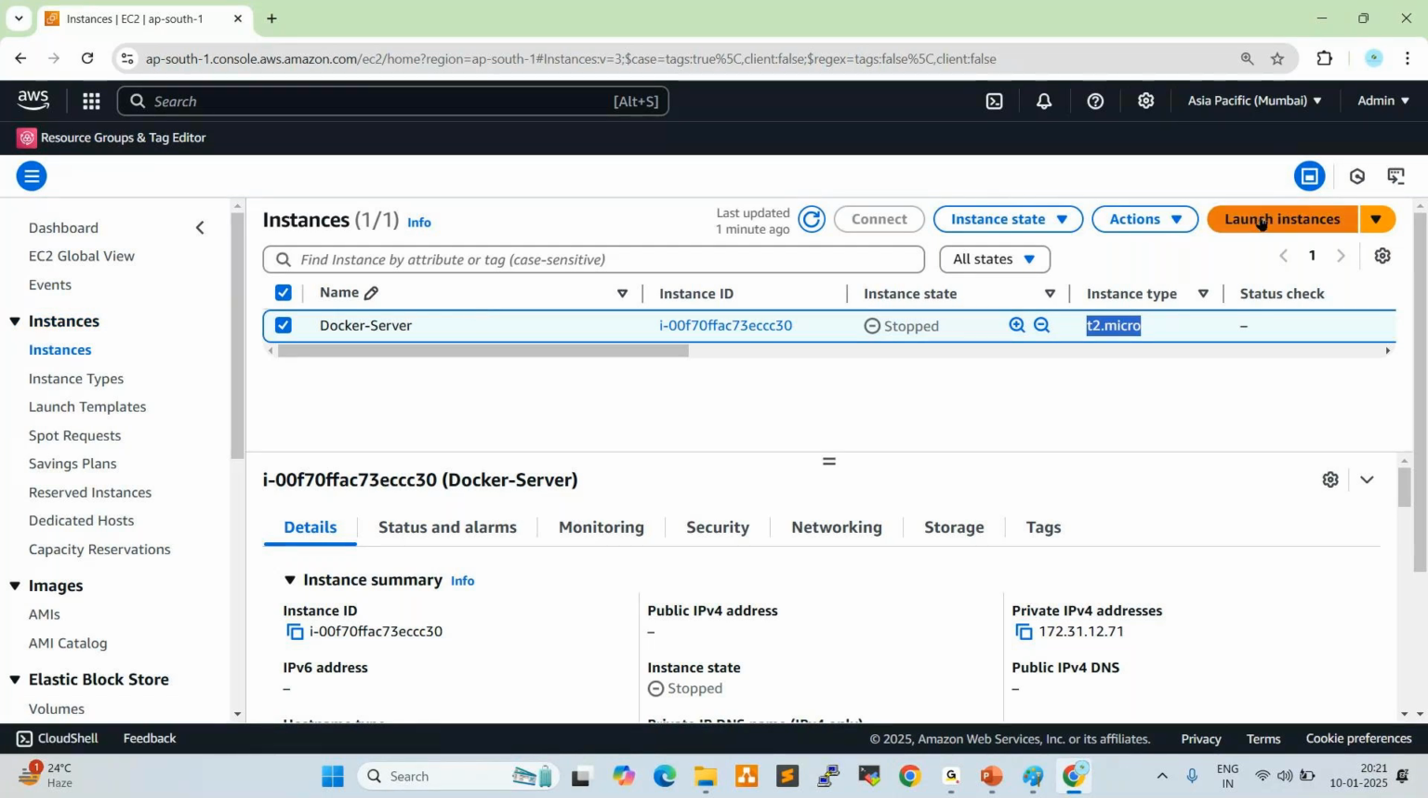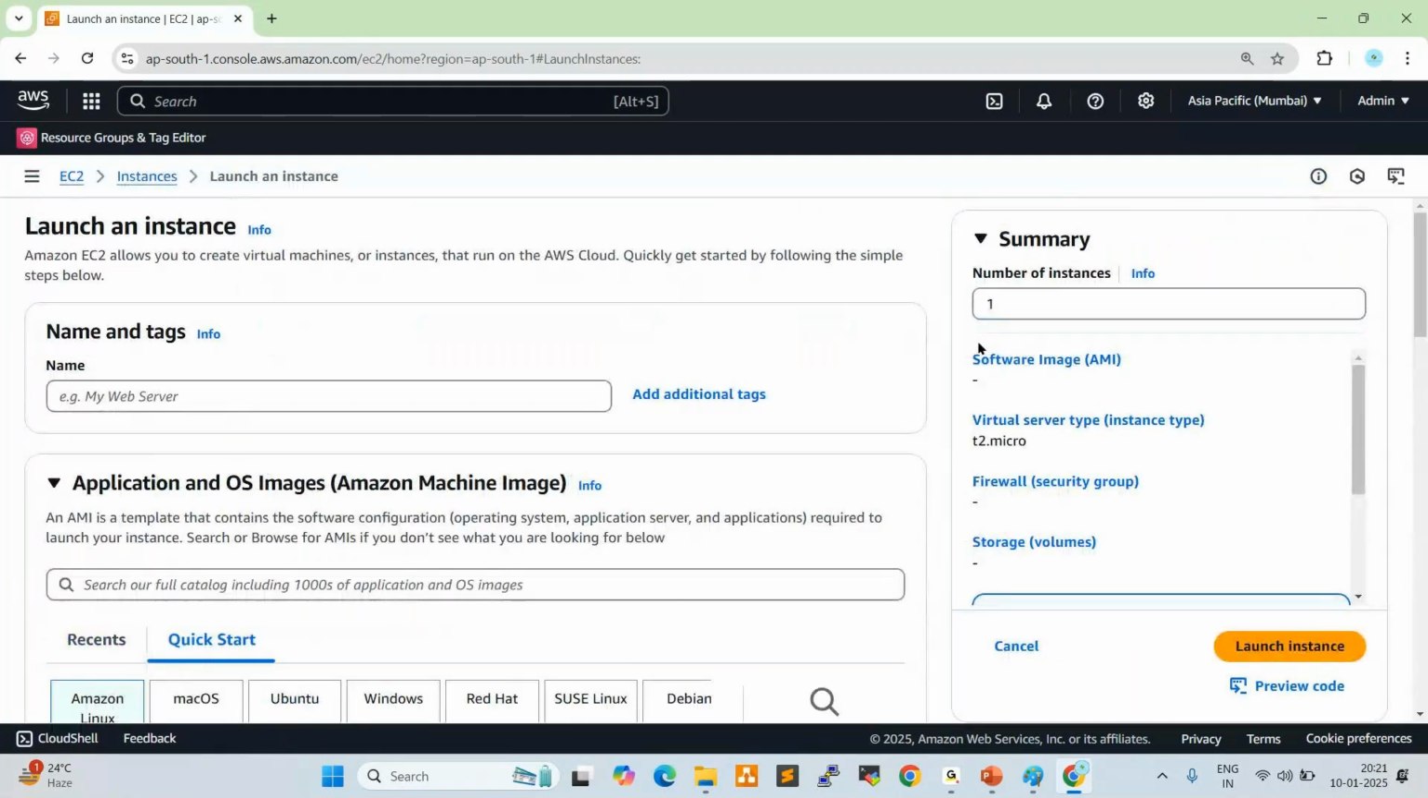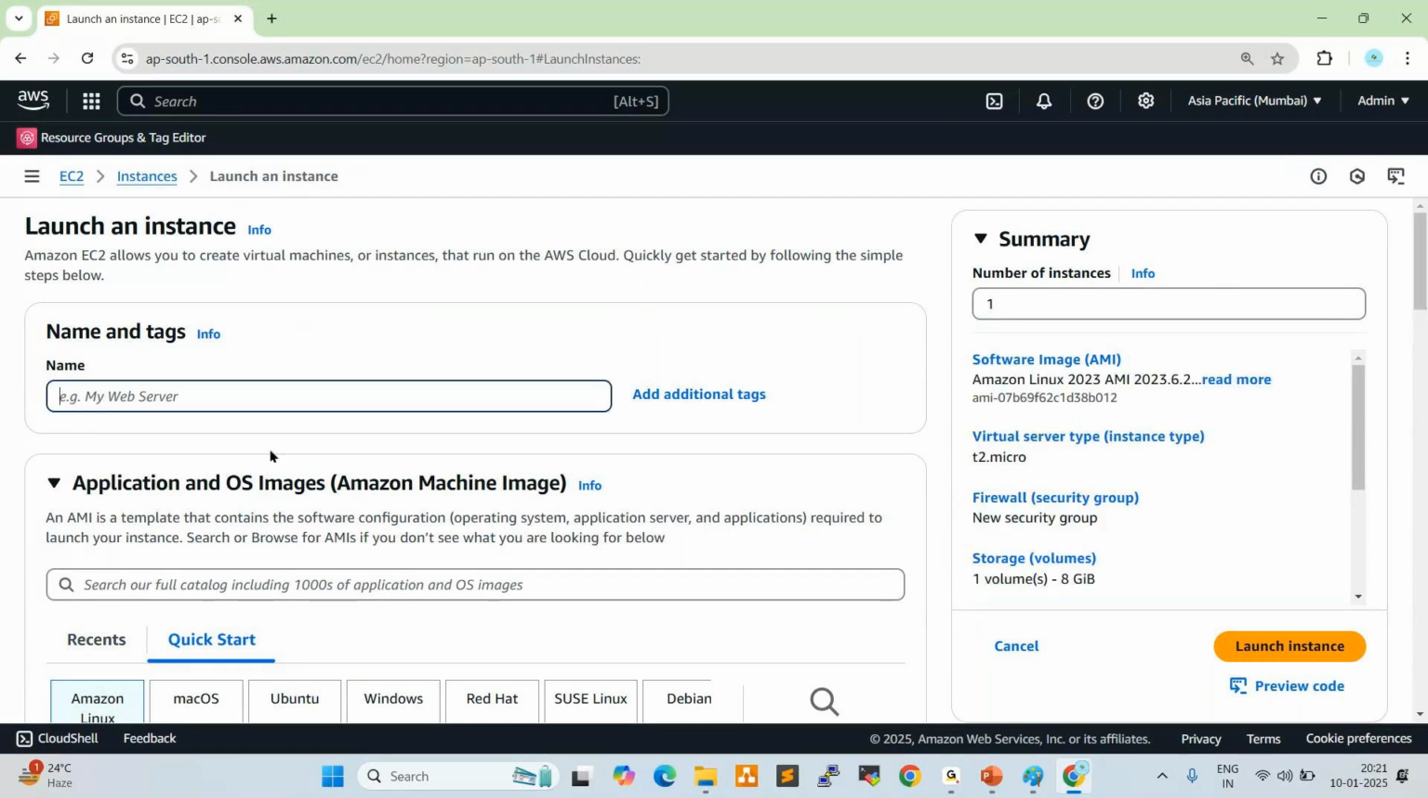Click here. Once you click on launch instance, it asks you to give the tag name. Tag name is the server name. I want to give the tag name here as web server. Web server, right? Scroll down here.